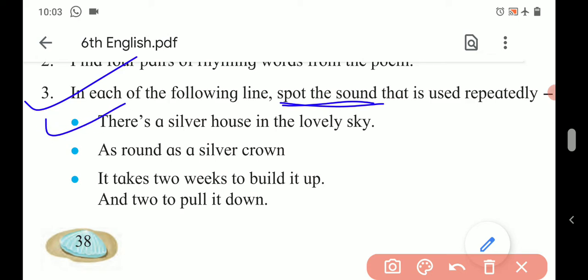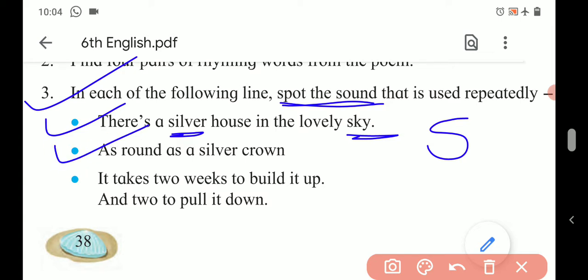If you read the first line, there is a silver house in the lovely sky. Which two words starting with the same letter do you find here? The word silver and the word sky. These are the two words starting with the same letter or same sound, that is S. Letter S and sound S, right? So this is how you have to write the answer.